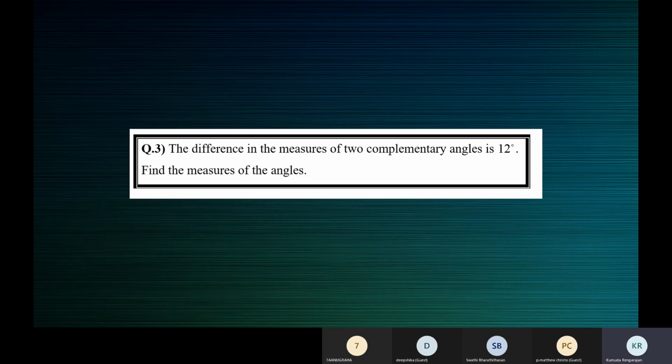If we call the elder friend's age 16 years, from the elder friend's age, how will you get your age? 16 minus 3. 13 is your age. So to the younger one, you should add 3. From the elder one, you should subtract 3. So from 16, you should subtract 3 to get your age. To 13, you should add 3 to get your friend's age.